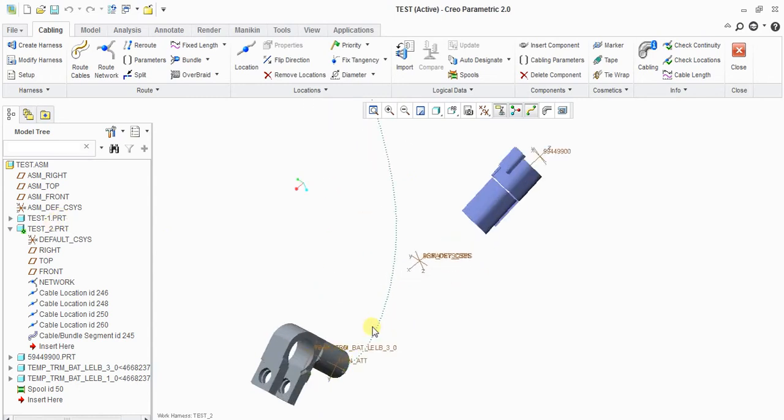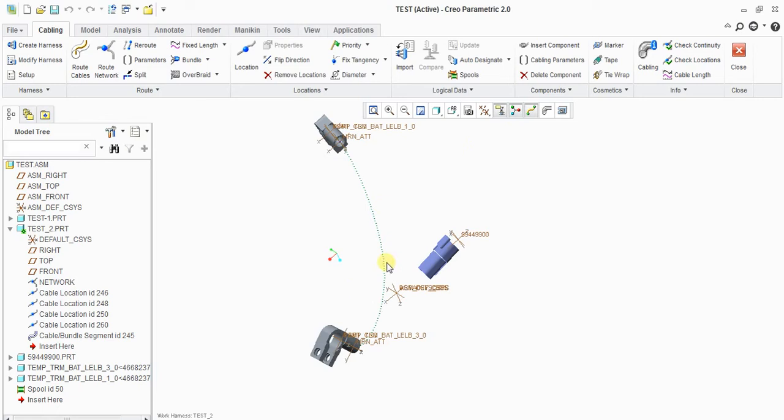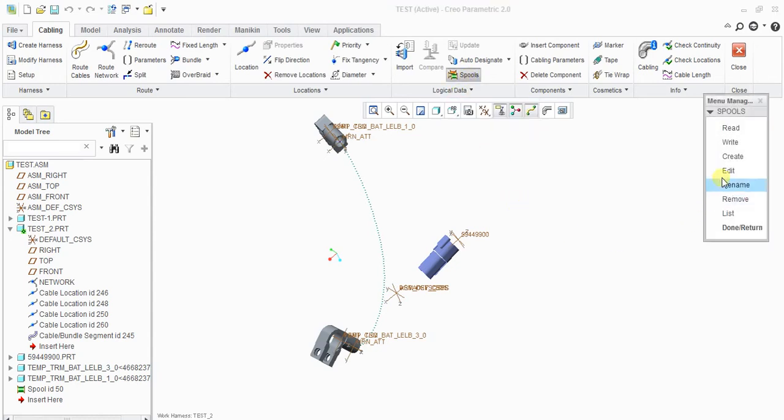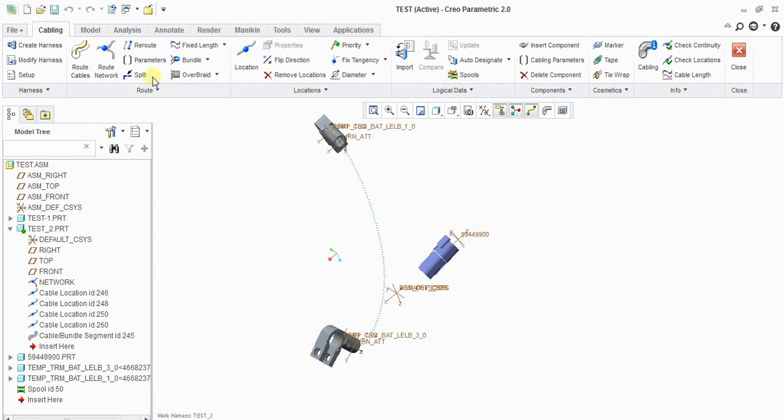And here I created the network. After creating the network, I need a cable here. For that cable we require the cable parameters. Those parameters you will enter in the spool. You go here, create a spool, and give whatever details you require. Otherwise, you can directly go here and create a bundle. Give the name of the bundle; I will give it as B1. Consider it as B1, and it is round.